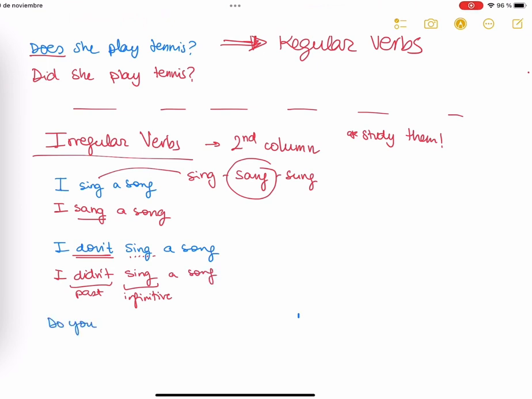Now let's see interrogative. Do you sing a song? What is the past of do? To ask a question, did, remember? So did you sing a song? Sing has to be exactly the same.